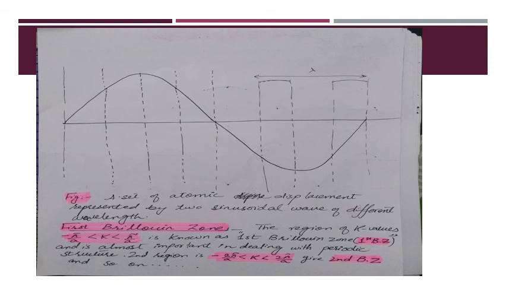Now drawing for the first Brillouin zone, the region minus pi over a less than k less than pi over a is known as the first Brillouin zone. I have discussed that before in the previous topic on Brillouin zones, and it is very important when dealing with the periodic structures of lattices and crystals. The region pi over a less than k less than 2 pi over a is the second Brillouin zone. Similarly, we will go on and find the values for all Brillouin zones: third, fourth, fifth, and so on.